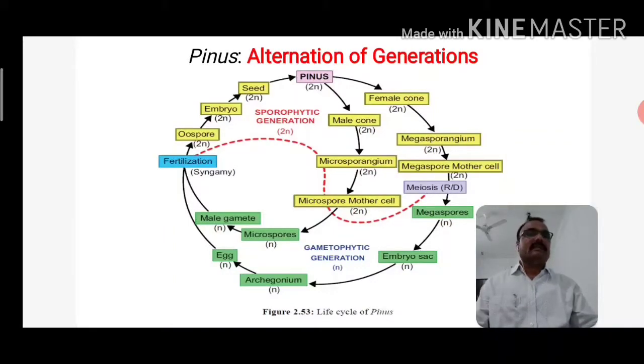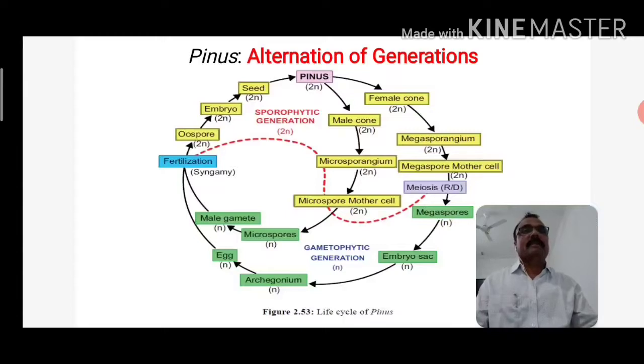In the pollen sac, during the formation of pollen grains, meiosis takes place, that means it undergoes reduction division. So the pollen grains are haploid. Pollen grains or microspore is the first cell of the male gametophyte.